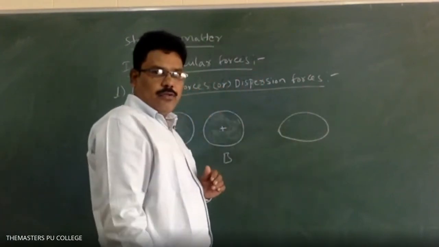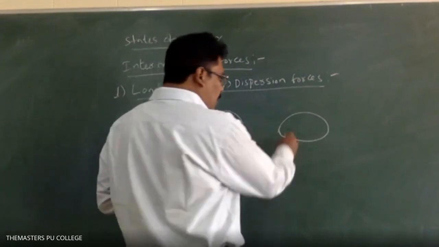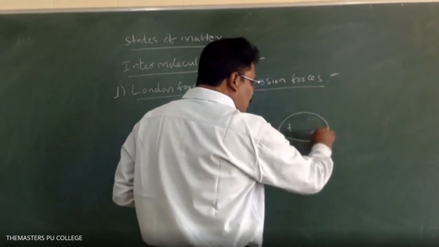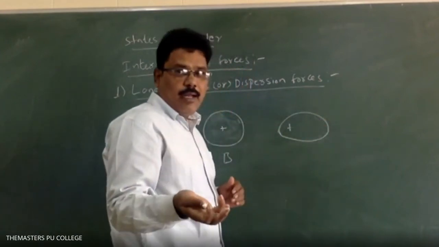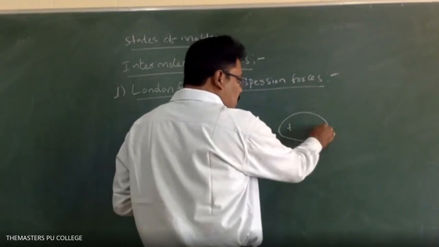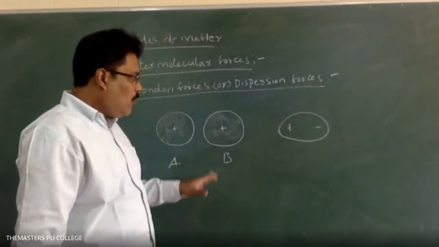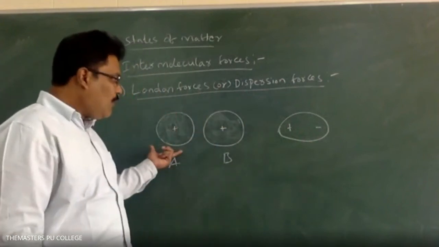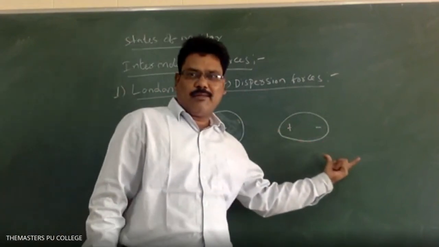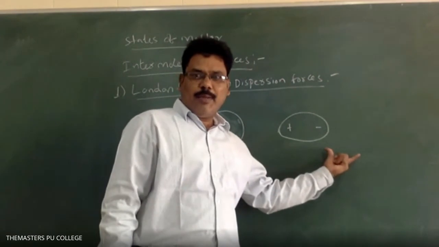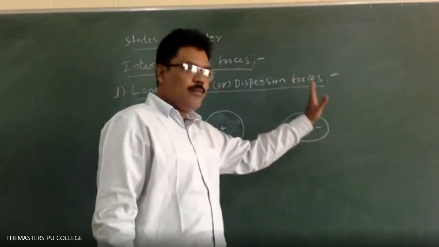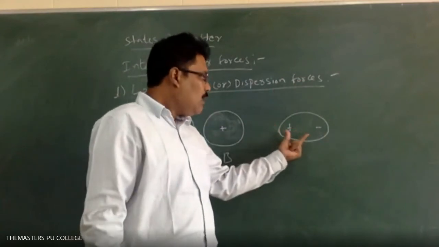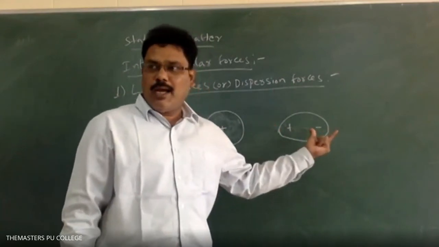So that means here on one end there will be a positive charge, and on the other end a negative charge. Electron cloud is nothing but negative charge, so negative charge means minus. Momentarily, what is happening? The symmetric nature of the atom is becoming unsymmetric. Unsymmetric means the electron cloud is more dense on one end. So here the polarity is rising on the atom.